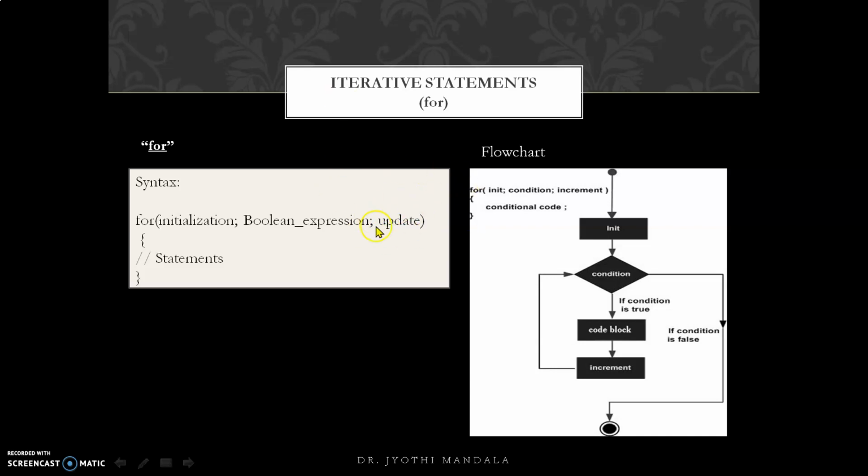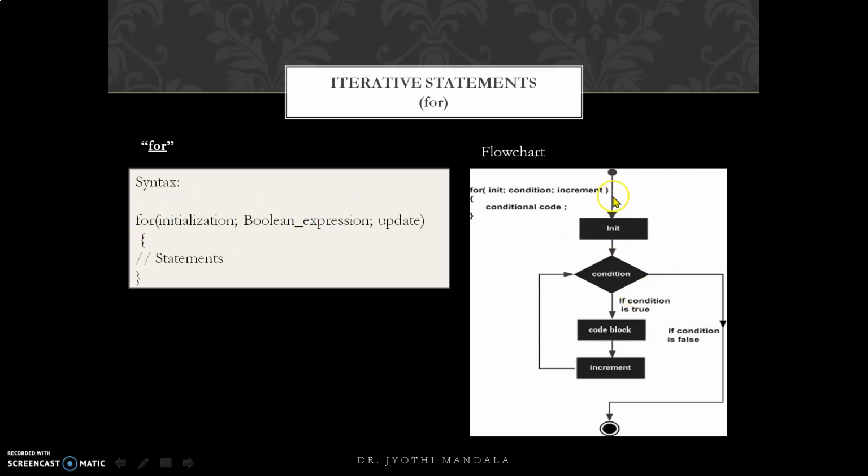After updating, the control will come back and check whether the condition is true or false. If it is true, again the statements will be executed, the flow will go to the update, and the condition will be checked again. This is a continuous process. Once the boolean expression value is false, it will stop entering and come out of the for loop.